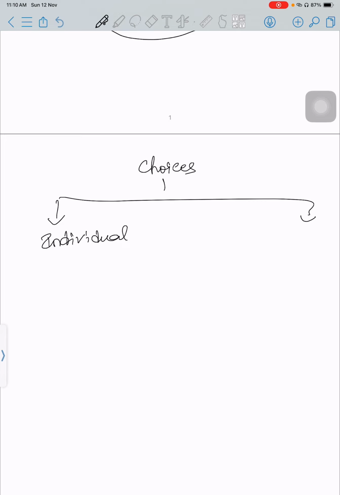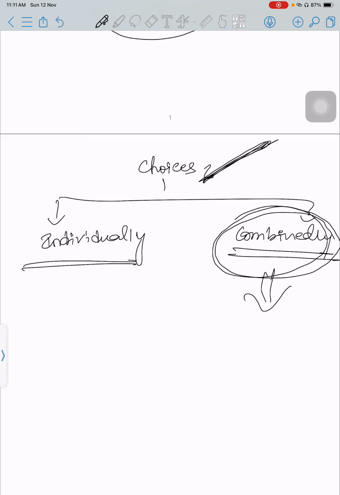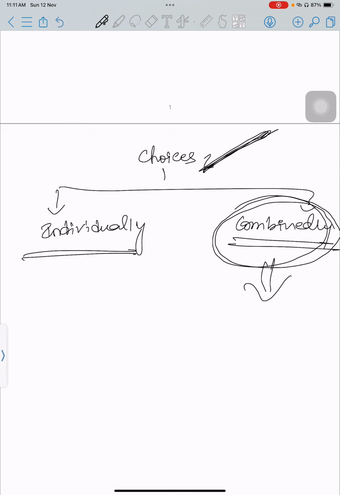Or else combinedly. So in these two options, it can prepare financial statements. These are the choices, but we are going to learn the combined aspect.